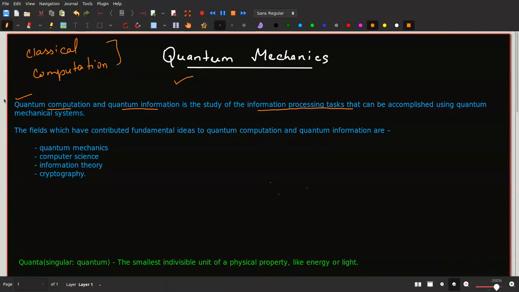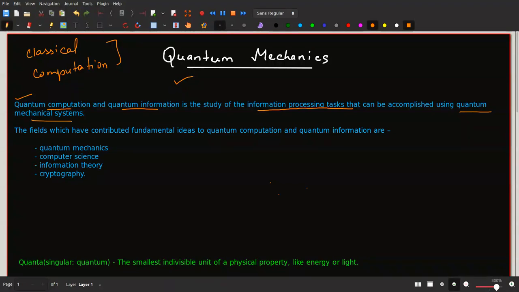Now the next question is, what is the difference then? So the difference is in how quantum computation accomplishes it, because this is the main question: okay, we are going to process information, that is fine, but how are we going to do it? How are we going to accomplish it, right? So this is the answer, that we are going to accomplish this using quantum mechanical systems in quantum computation. And that is how the name has been derived from here.